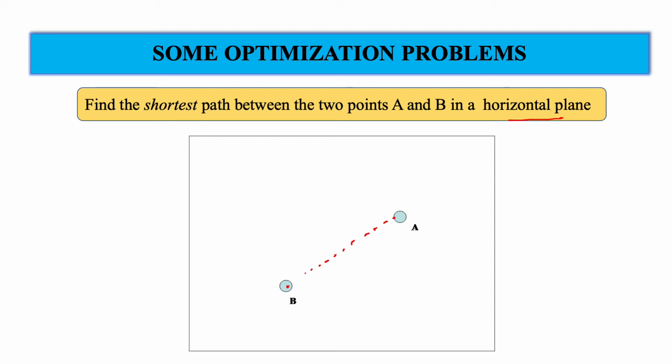Now let us vary this problem a little bit. Let us assume A and B are two cities and they are connected by a set of roads. So think of a situation where we have a network of cities, and A and B are two of those cities, connected by roads. Then the problem becomes a little difficult and we have to look for a shortest path, because we want to travel on the road rather than finding a straight line distance between the 2 points.